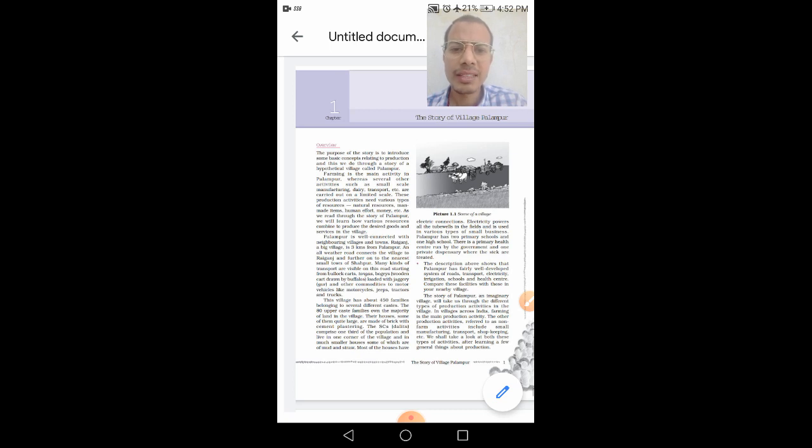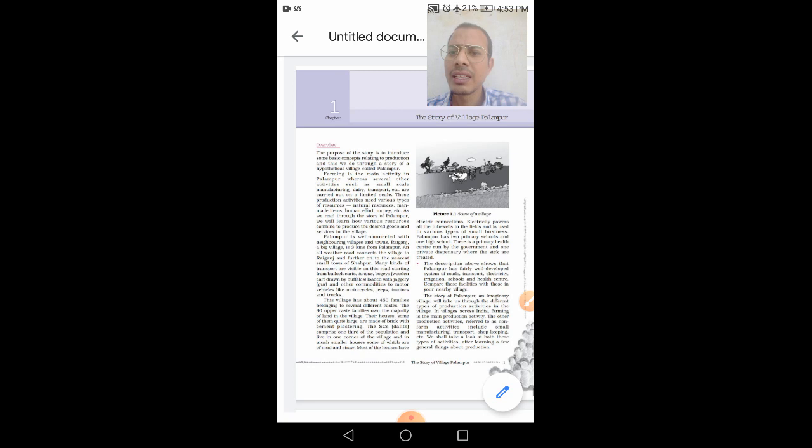And along with that, there is the facility of transport, and schools and health centers are also available for the people in this locality.